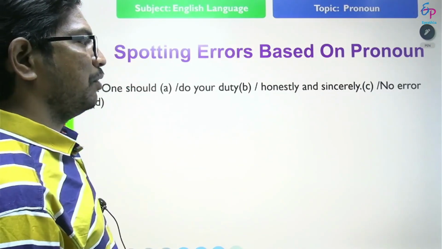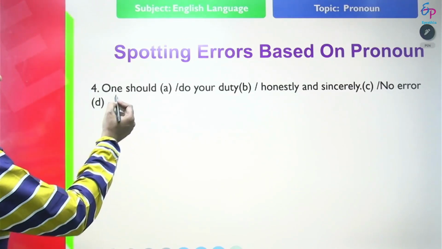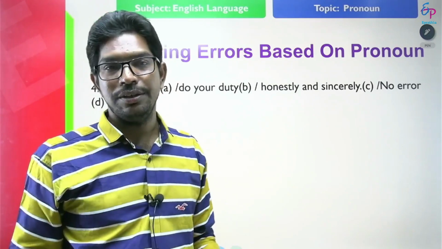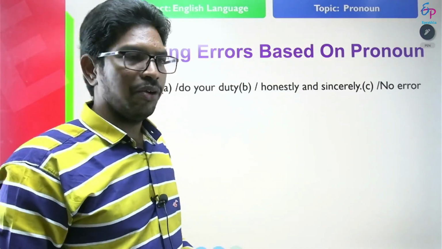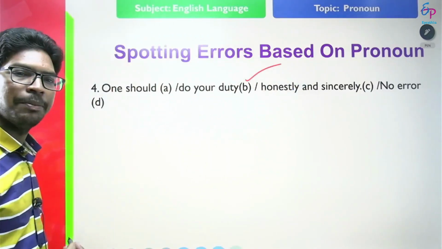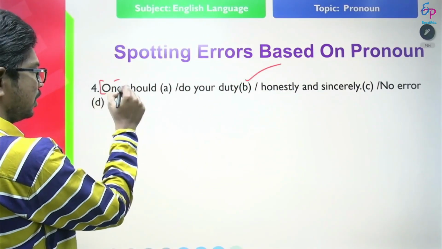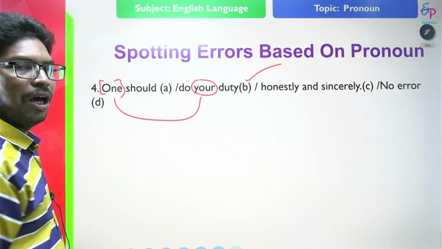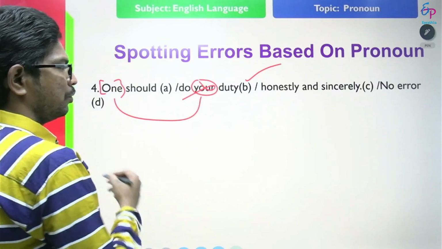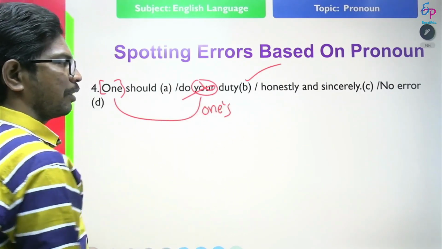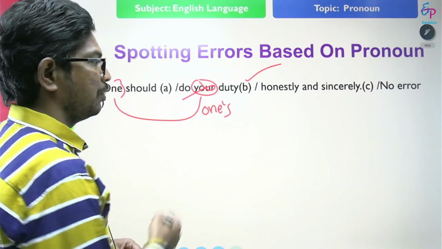See the next statement and find out the error. One should do your duty honestly and sincerely. In this statement, we find error at B, because when one is used as a subject, all the pronouns should be according to one or one's. Here, not your. One should do one's duty honestly and sincerely. Where is the error? Error is at A.